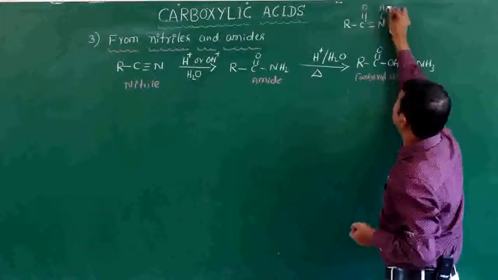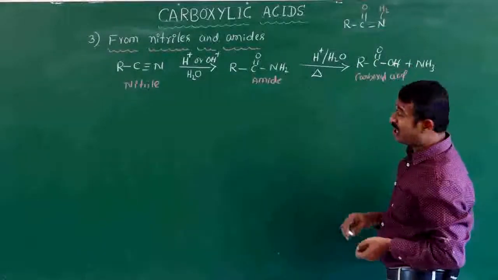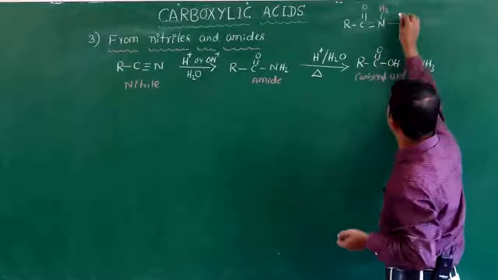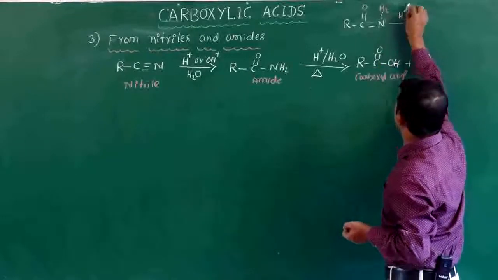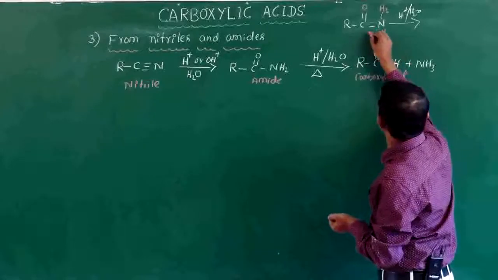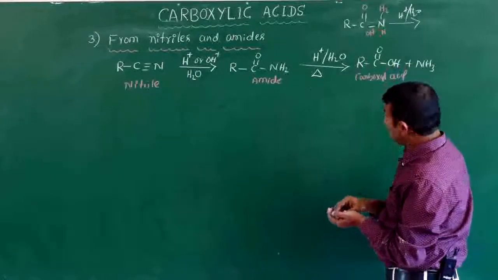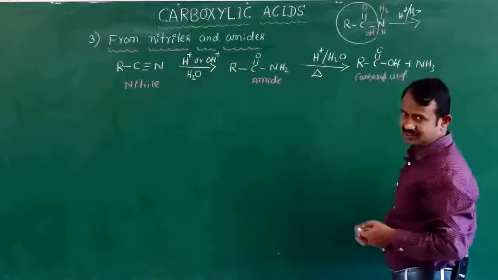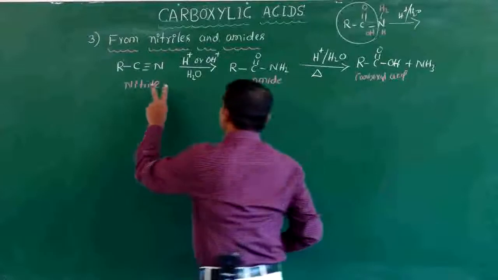RCONH2. This is an intermediate product. When the intermediate product goes for further hydrolysis, again we go for acid hydrolysis with H2O, that is HOH. You will get two products: one product is carboxylic acid, another product is ammonia. This is the important factor.